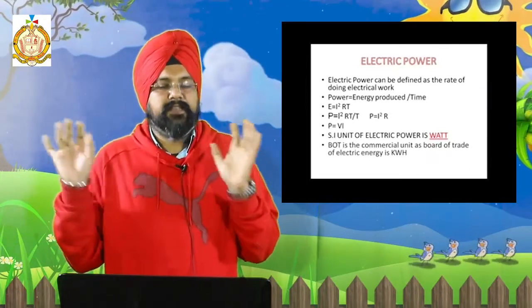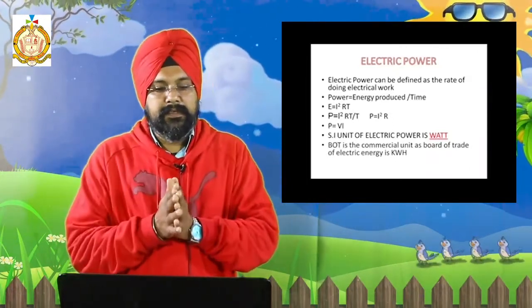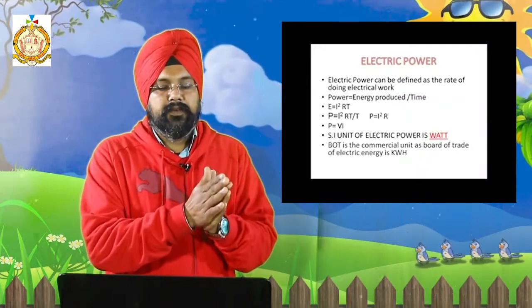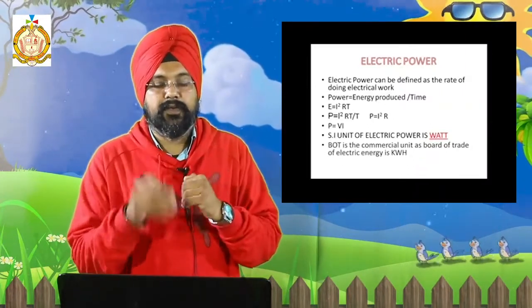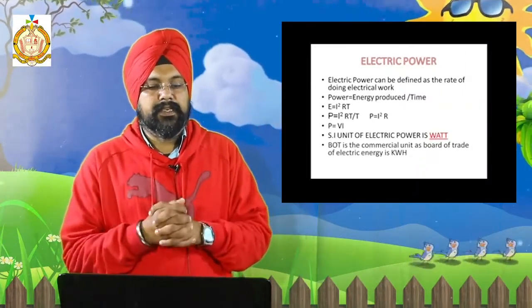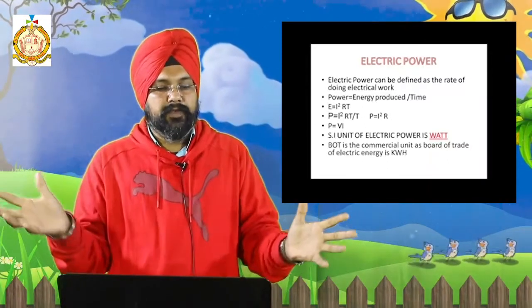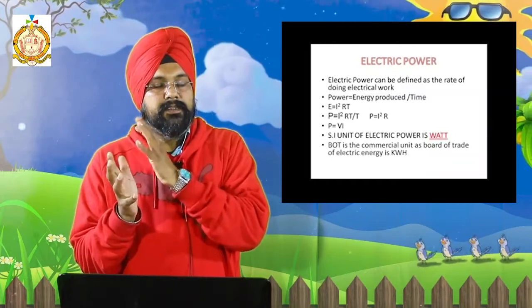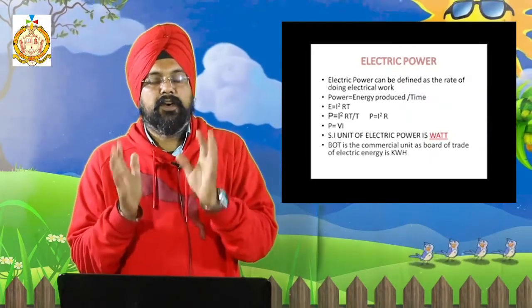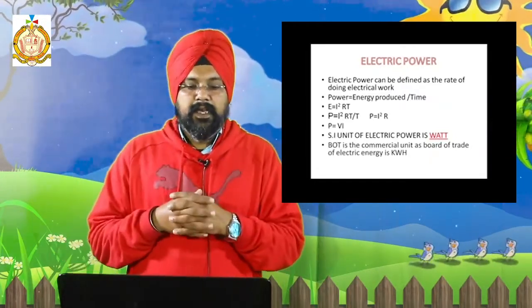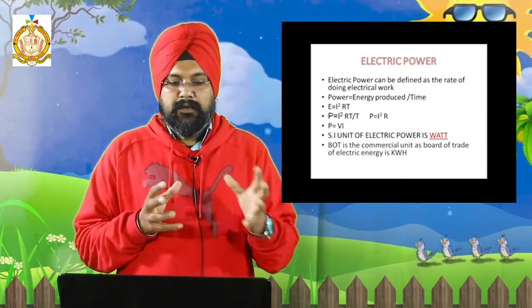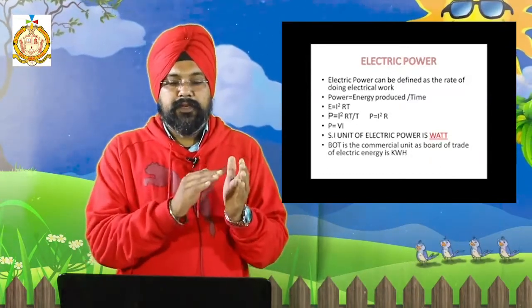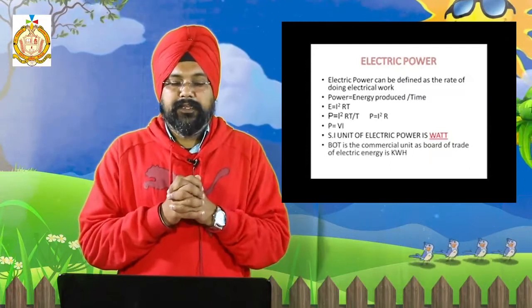Next we are having electric power. What is electric power? It can be defined as the rate of doing electrical work, how much electrical work we are doing in what time. Rate of doing means how much work has been done by the charges or current. So power is equal to energy divided by time.